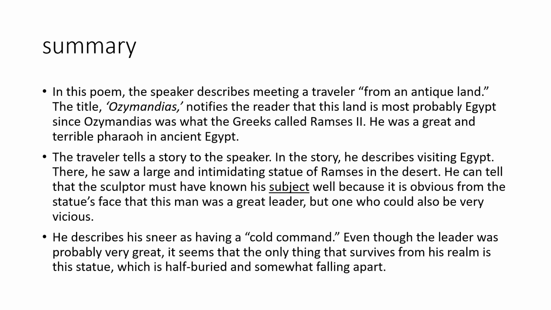Now what is the meaning of vicious? Vicious means violent or brutal. He describes his sneer as having a cold command. Sneer again is what? It's a facial expression of scorn or hostility in which the upper lip may be raised, according to your book. It can be a disagreeable person also, a person who is not pleasant. Okay, as having a cold command.